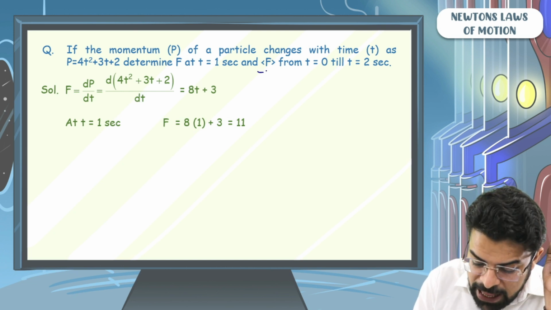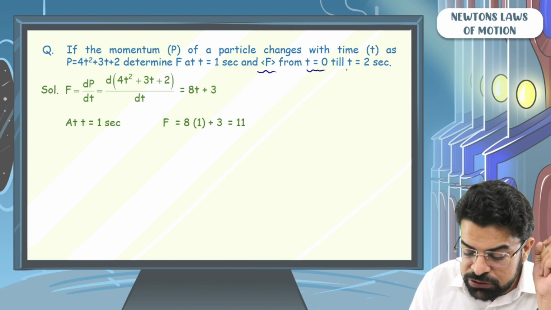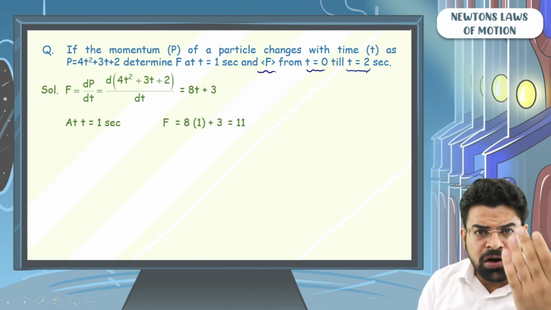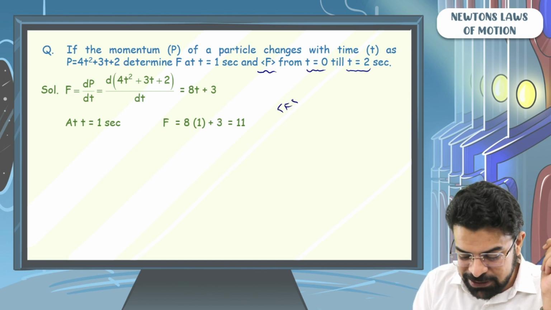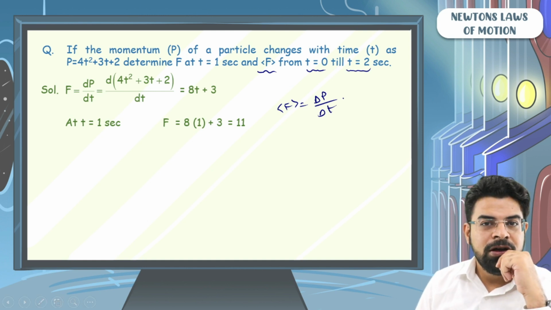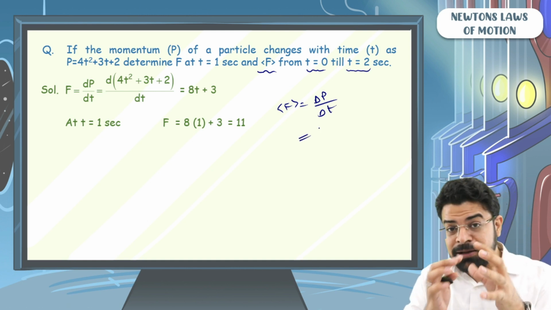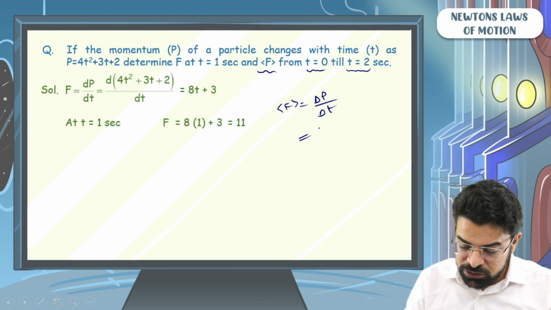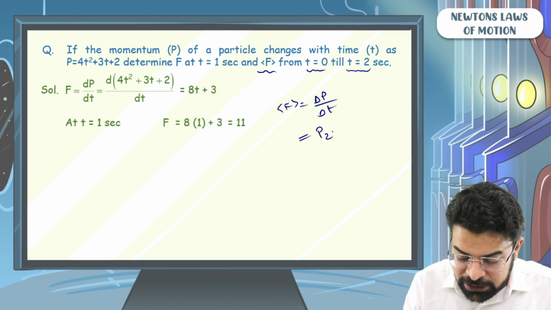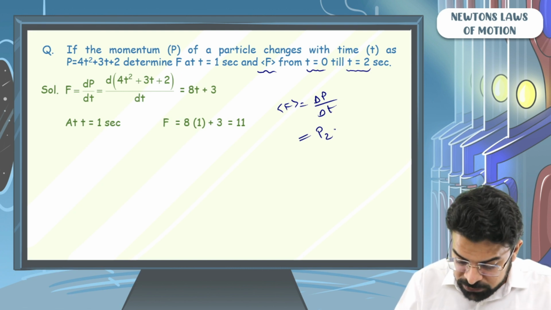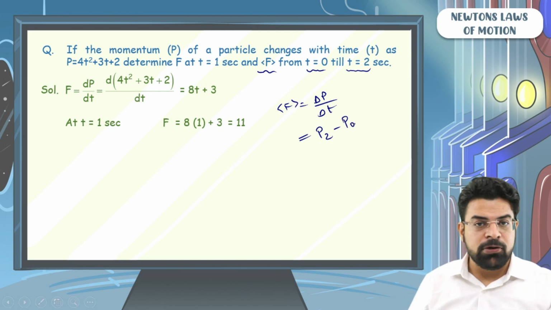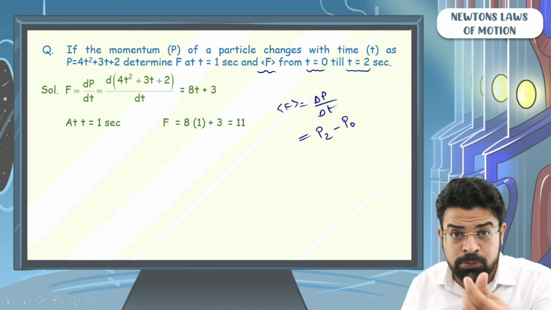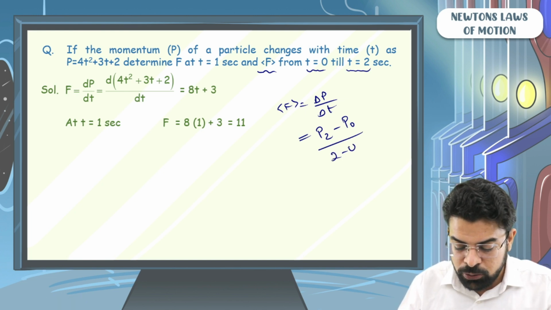We need to find the average force from time equals 0 till time equals 2. What is average force? Sir, average force is nothing but change in momentum upon change in time. So, how much the momentum has changed upon how much time it took for that change in momentum. So, all you need to do is find the momentum at time equals 2. From it, subtract the momentum at time equals 0. This gives you the change in momentum upon the time taken 2 minus 0.